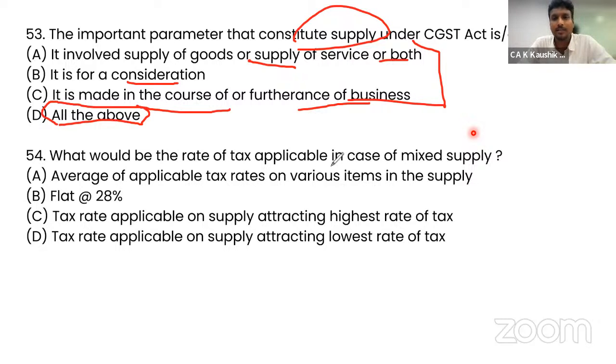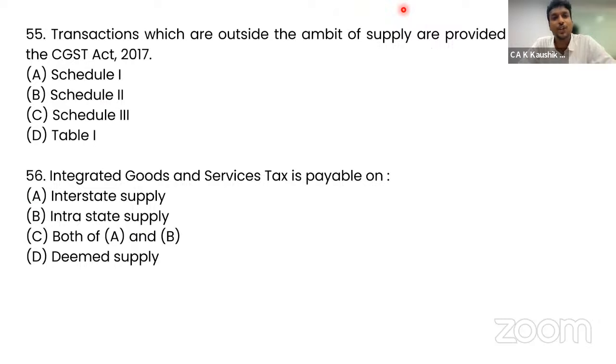What would be the rate of tax applicable in case of a mixed supply? In case of a mixed supply, the highest rate of tax will be considered. The tax rate applicable on the supply attracting the highest rate of tax is the correct answer. 54, C is the correct answer. Moving further to question number 55. Which schedule gives the transactions which are outside the ambit? Schedule 1, Schedule 2, Schedule 3. So we know Schedule 3 talks about the transactions which are outside the ambit of supply. So Schedule 3 gives the correct answer.